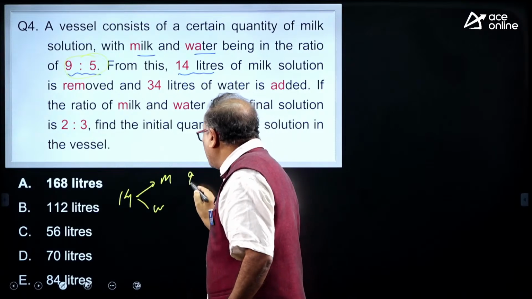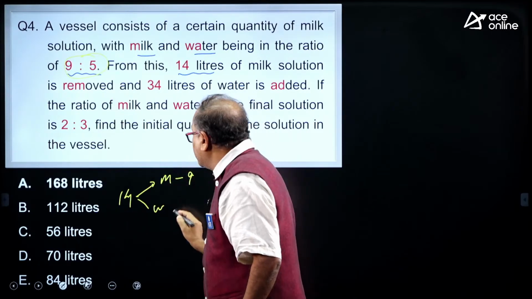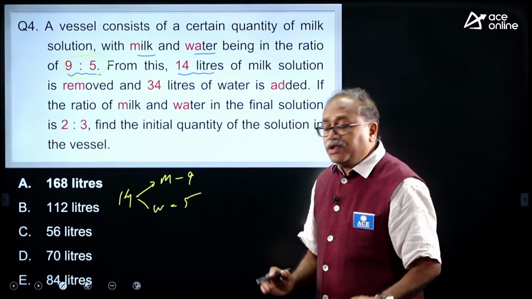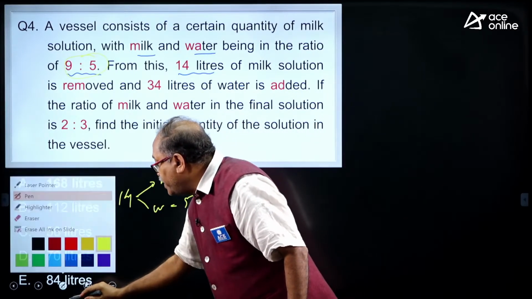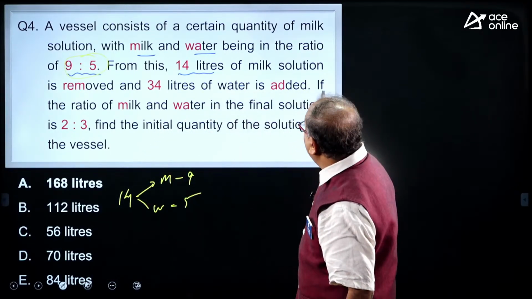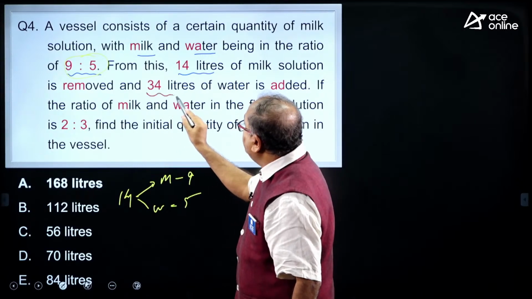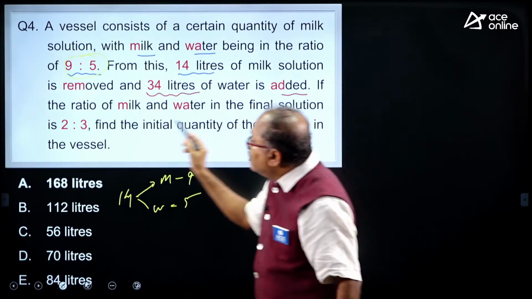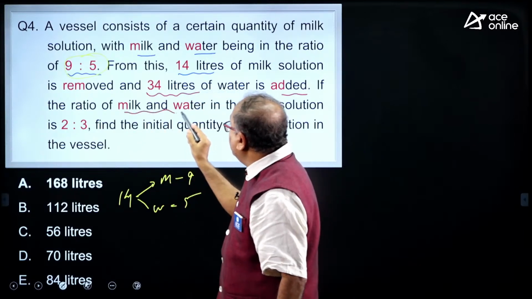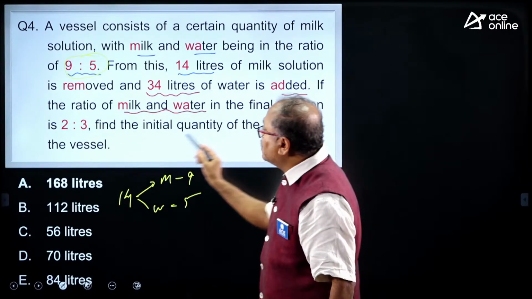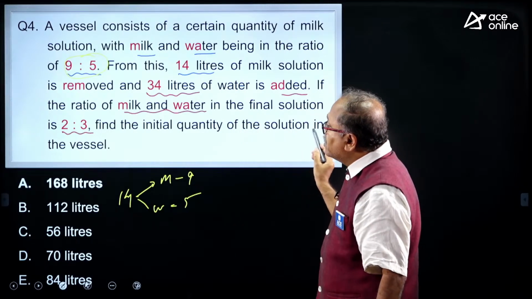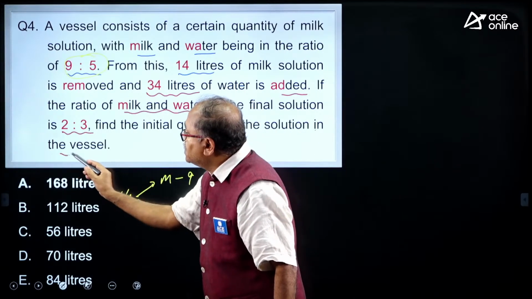So, the milk out is 9 liters and the water out is 5 liters, total 14 liters, and it is replaced by 34 liters of water. Now, if the ratio of milk and water in the final solution is 2:3, then find the initial quantity of solution in the vessel.